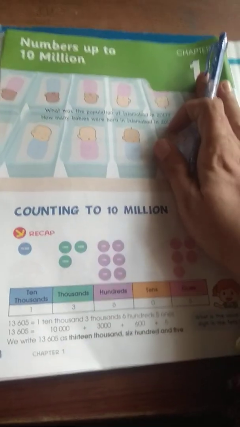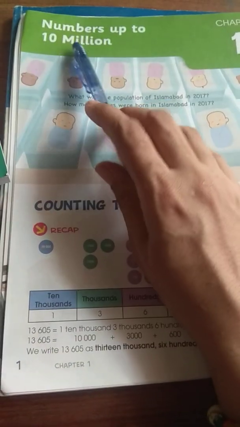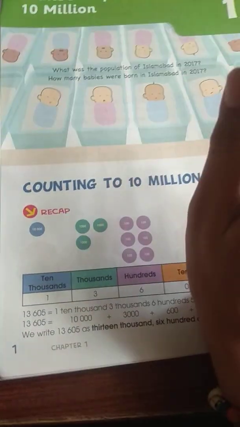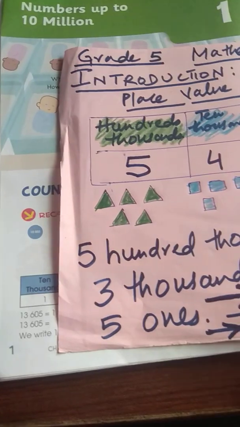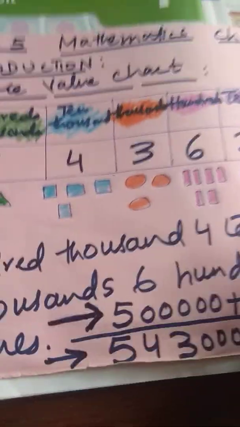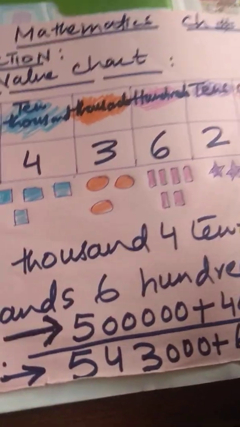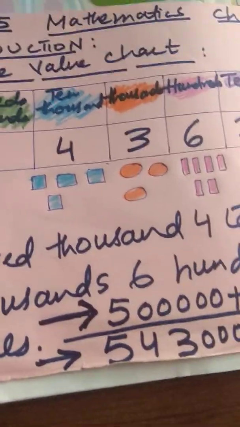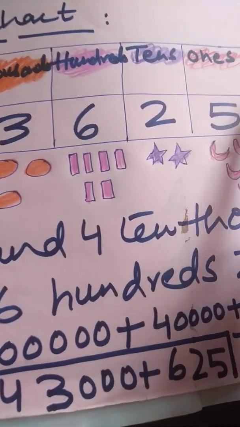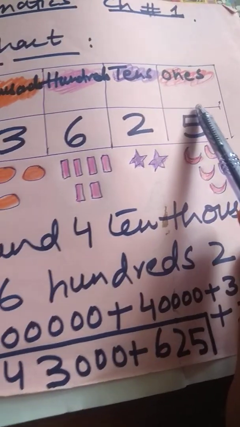Okay. Come to chapter number 1, numbers up to 10 million. As for the counting, you have done it in the previous classes, you know the counting, and you have done many things related to the place value chart. You have done 10,000, of course. Now I'm just giving you a review related to the place value chart.